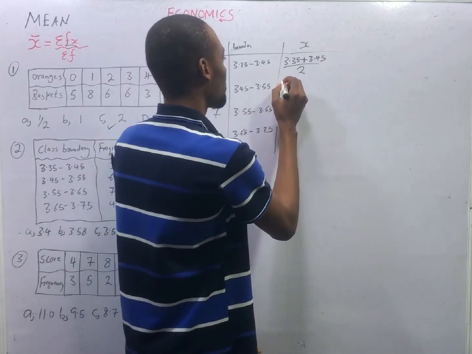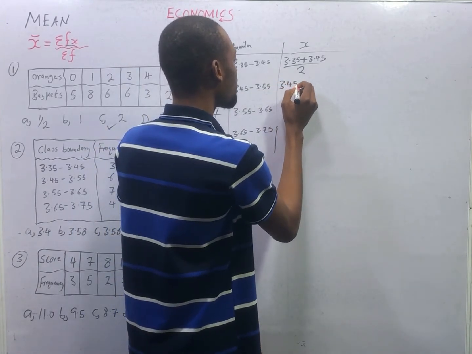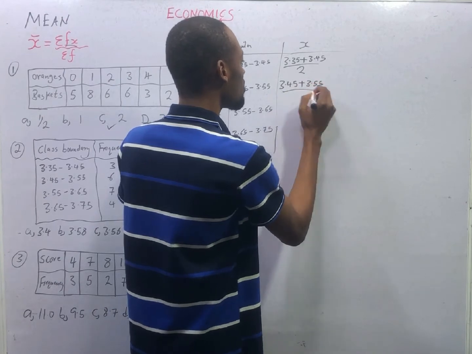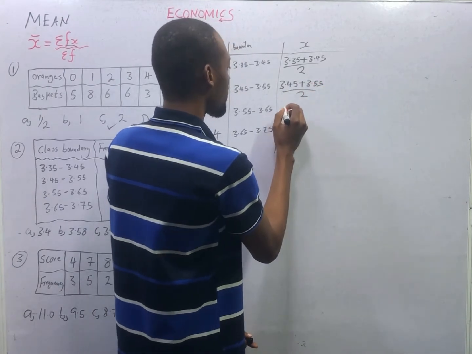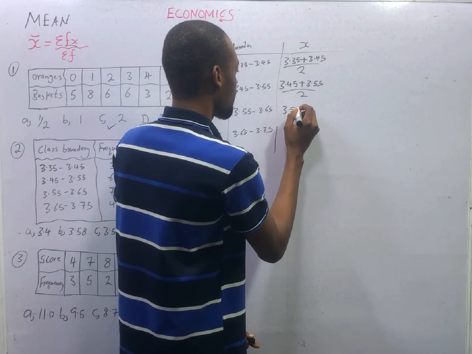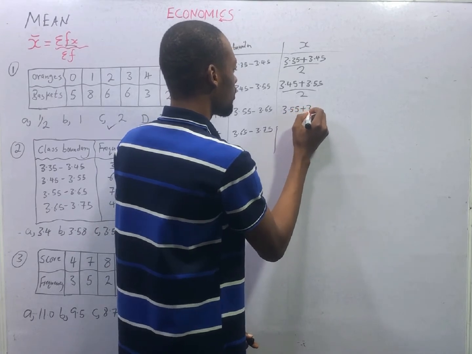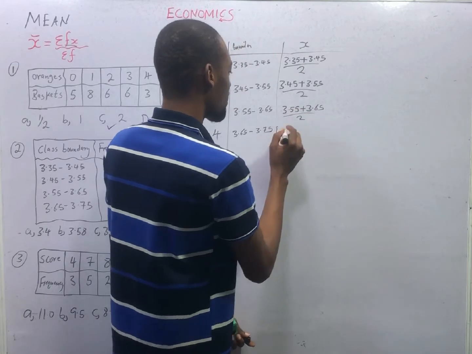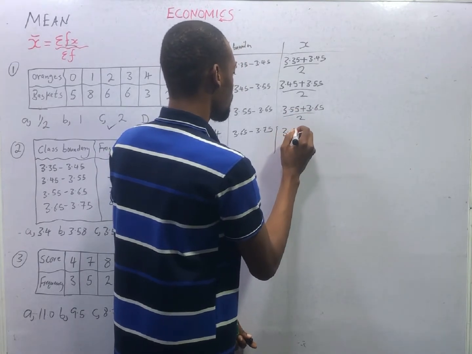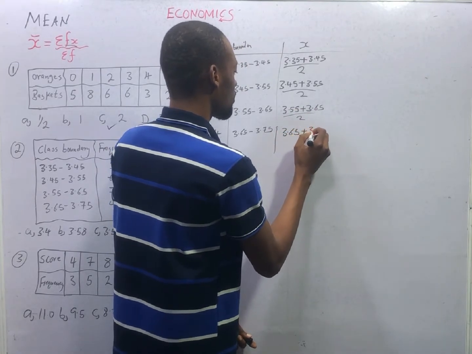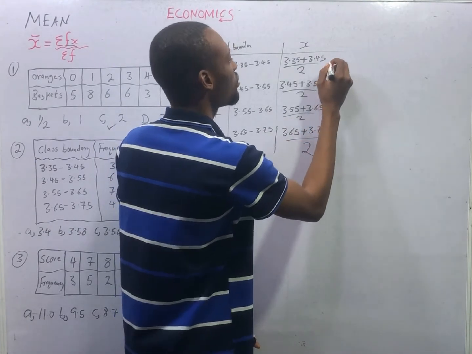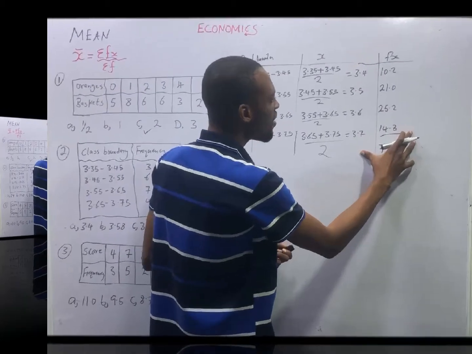Here, 3.45 plus 3.55 over 2. Here, 3.55 plus 3.65 over 2. Here, 3.65 plus 3.75 over 2. And this will give you this.